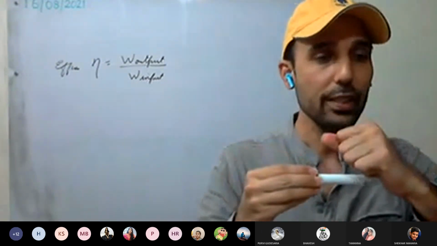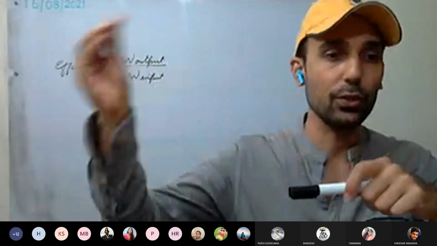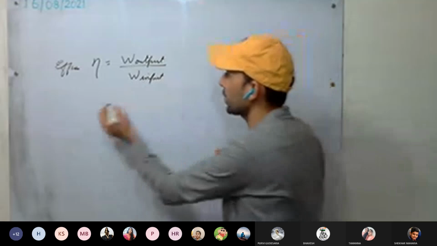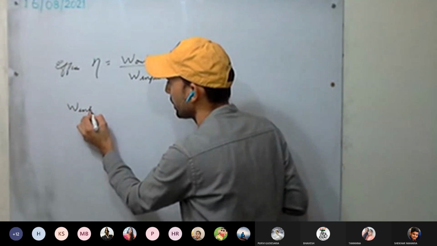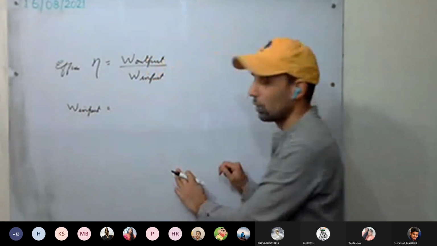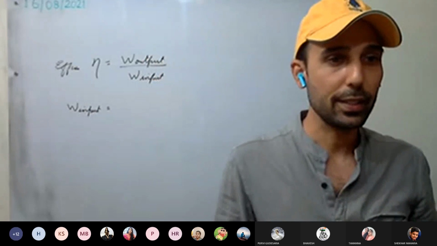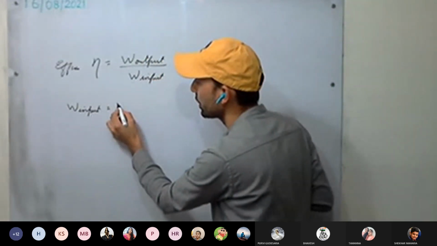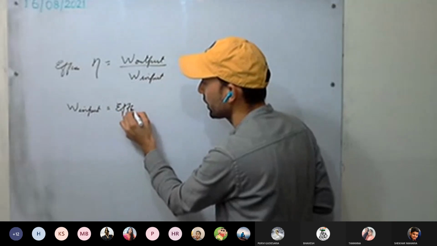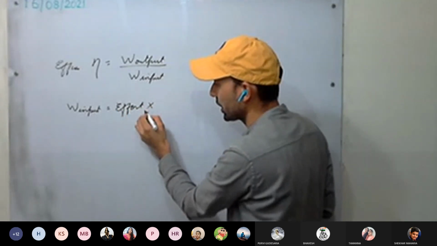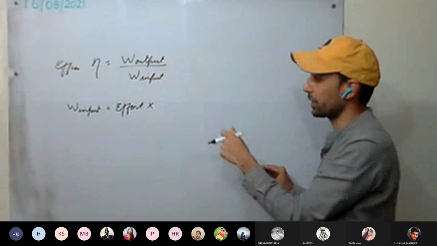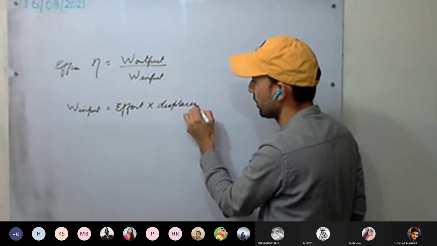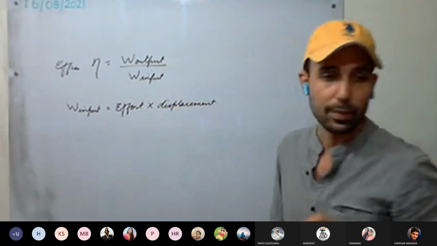Because work always has to be done on the machine, only then is the machine going to do the work on the load. So what is work input? What is work? Force into displacement, that we have studied. Work input is the effort, how much force we are applying on the machine, and how much it has displaced, that is the displacement by the effort.